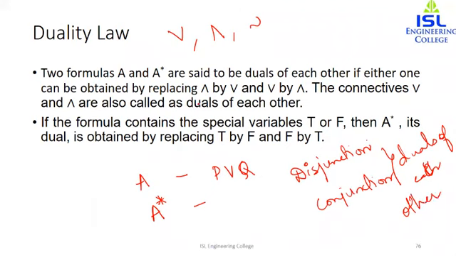And if the formula contains the special variables, that is either tautology or contradiction, then A star is obtained by replacing T or true by false and false by true.